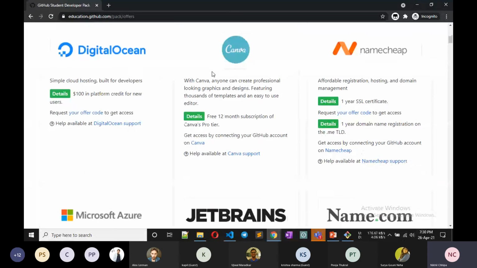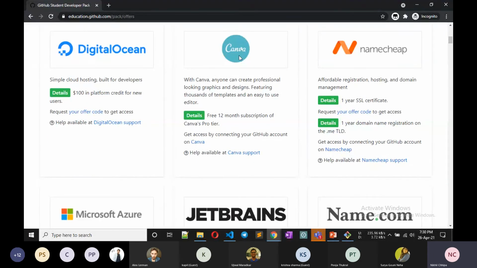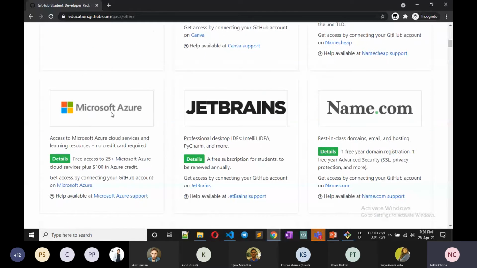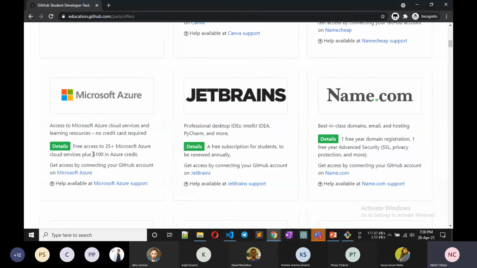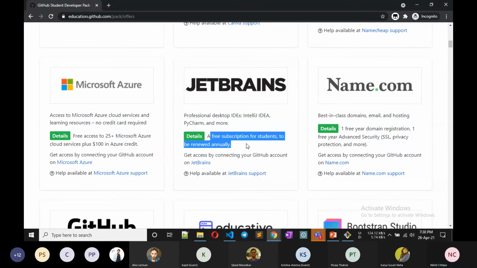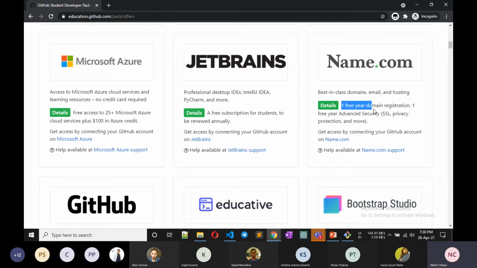the subscription of different platforms like Canva. Canva is used to create posters and thumbnails and many things. You get a free 12 month subscription of Canva Pro, and Namecheap, DigitalOcean, Microsoft Azure. You get free access to 25 plus Microsoft Azure cloud services plus $100 in Azure credit. You can use JetBrains IDEs for free. With name.com, you get 1 free year of domain registration.